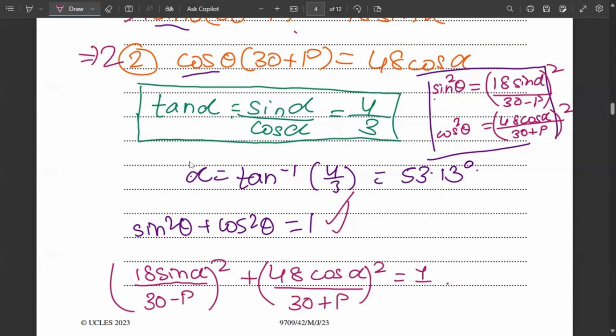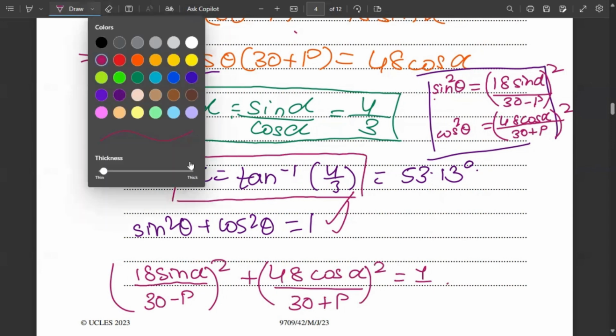Now we have already found out the value of alpha, which is tan inverse of 4 by 3. So let us substitute the value of alpha everywhere. And how would we do that?